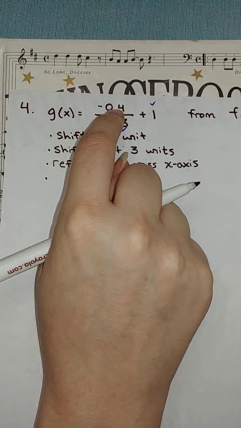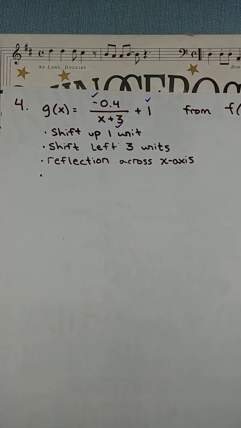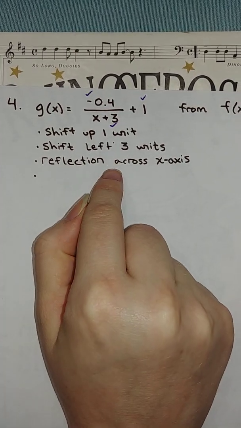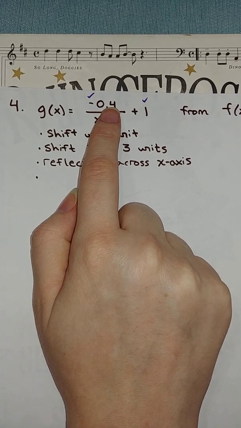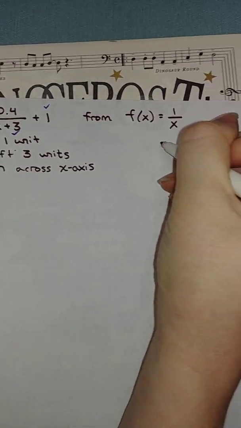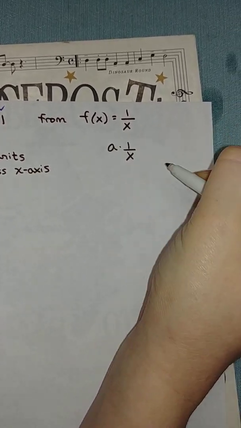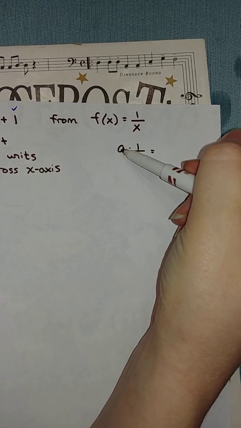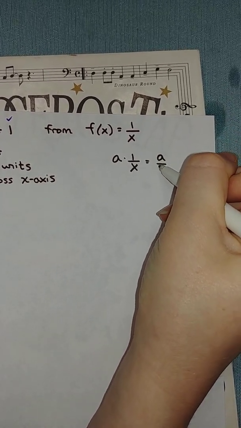So our last one is this 0.4, right? What does that do? So 0.4, if you recall, if we had a times 1 over x, this a ends up going a times 1, which is just a over x.